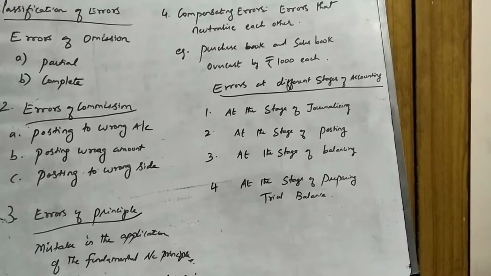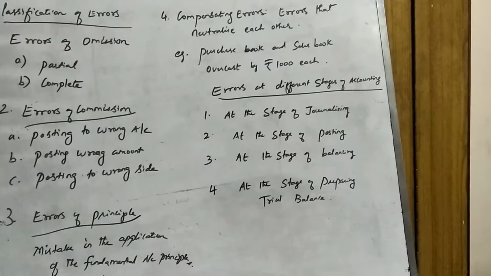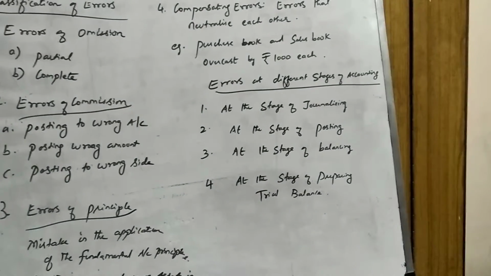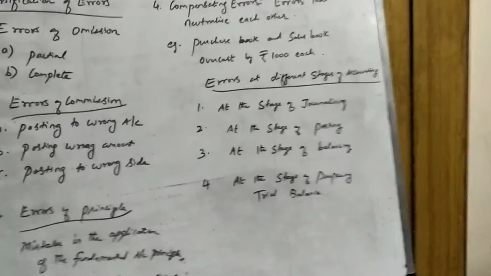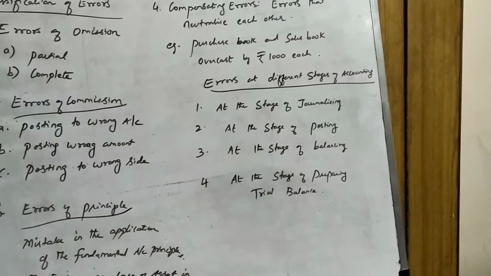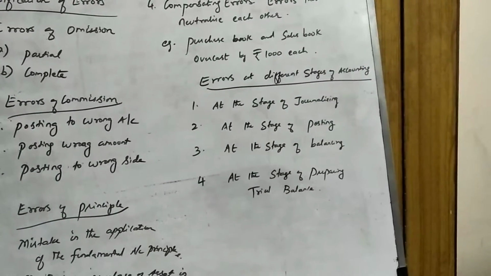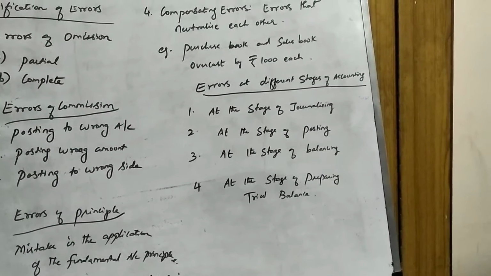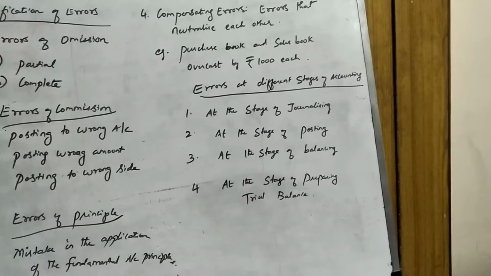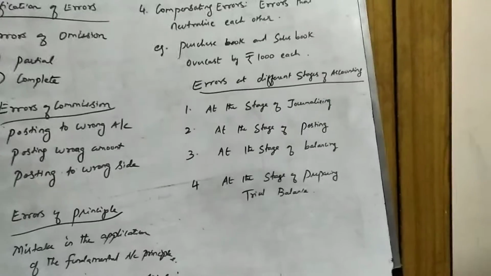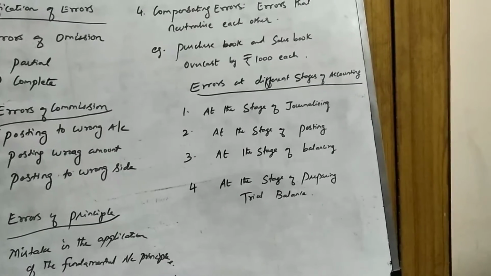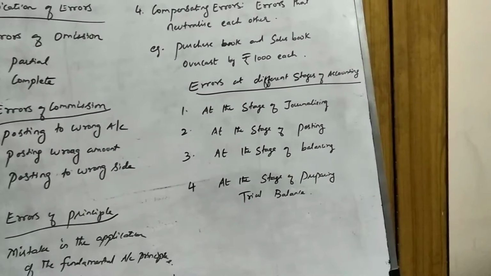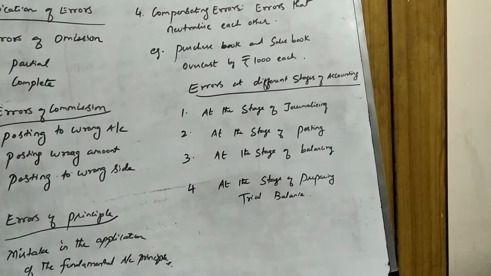They are compensating one another. The trial balance will get tallied. It will be equal. We may think that when the trial balance gets tallied, it is error free. Definitely it is not error free. You have these compensating errors which neutralize both the sides. Errors may not be disclosed in the trial balance.